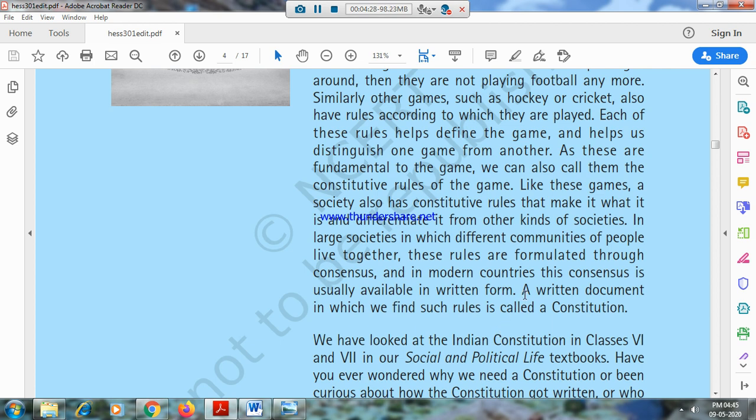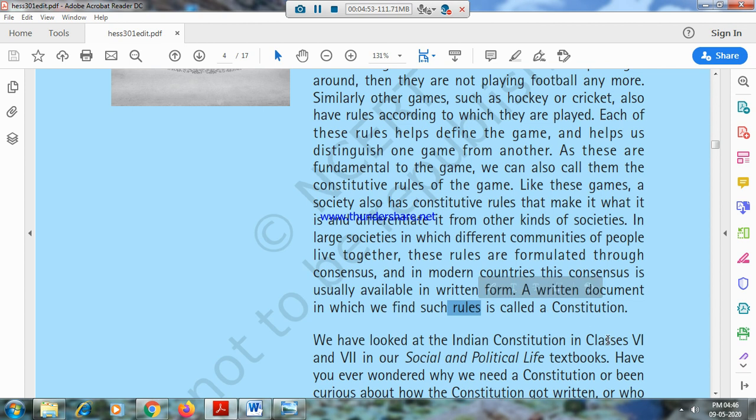Such documents in which we find such rules are called a Constitution. That is called a Constitution. So what is a Constitution? Two things are important for a Constitution. A written document. There should be a written document. And what does it have? That is rules. It has rules.